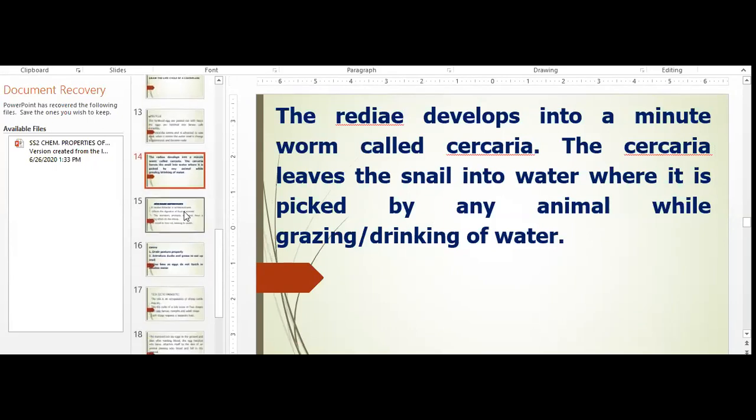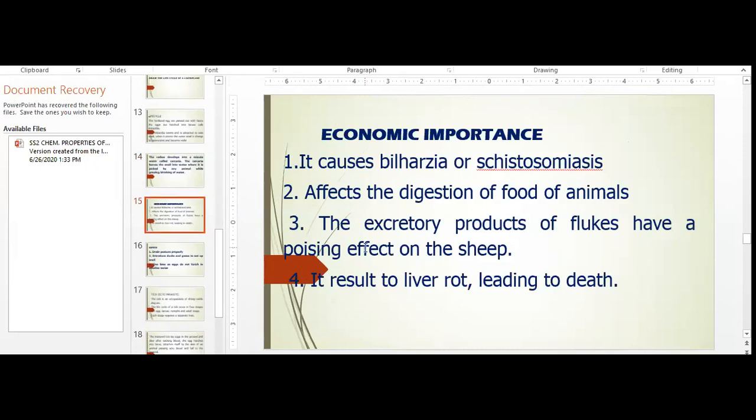Now let's look at the economic importance. Liver fluke causes a disease we call bilharzia. Bilharzia or schisto.